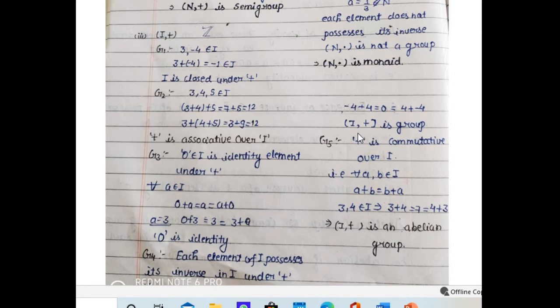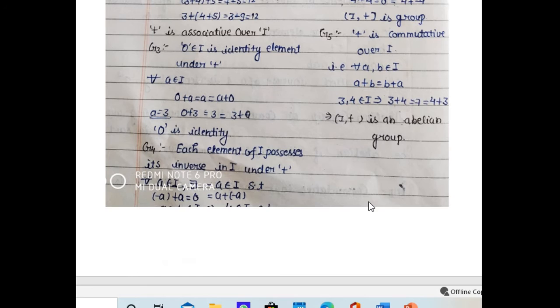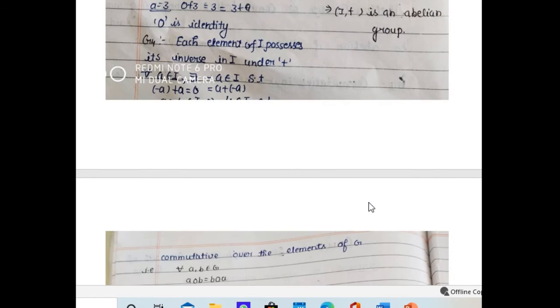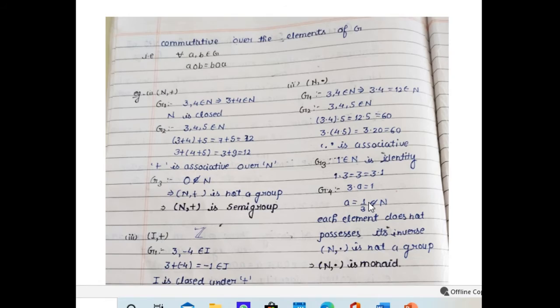Additionally, we see that the addition is commutative over the elements of I. We can easily prove that a plus b is equal to b plus a for all integers. So that implies what? (I, +) is an abelian group. It satisfies all the 5 properties.